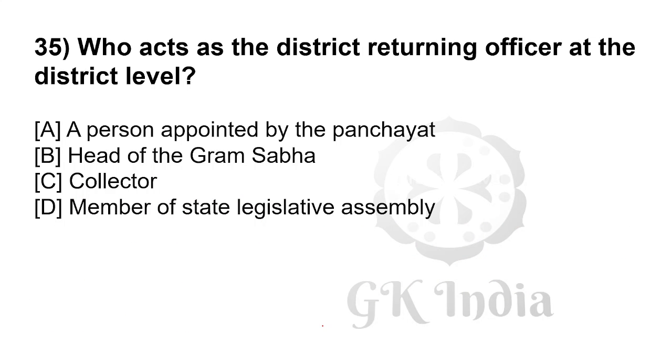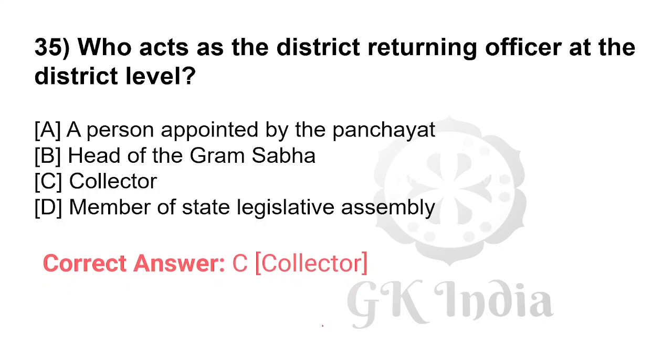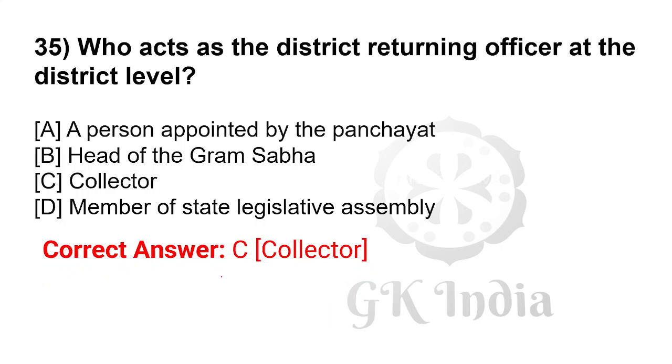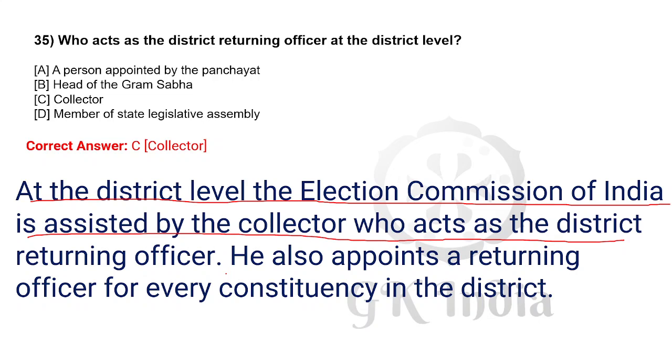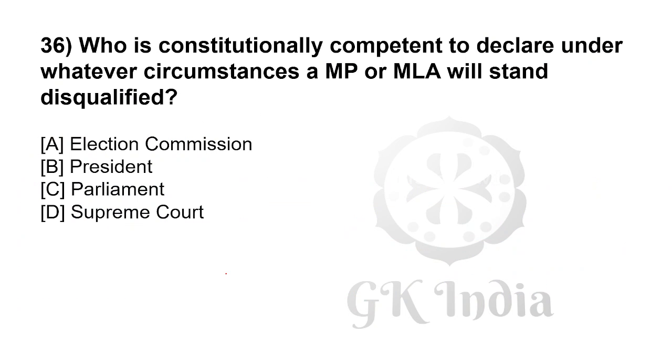Who acts as the district returning officer at the district level? Correct answer is collector. At the district level, the Election Commission of India is assisted by the collector who acts as the district returning officer. He also appoints the returning officer for every constituency in the district.